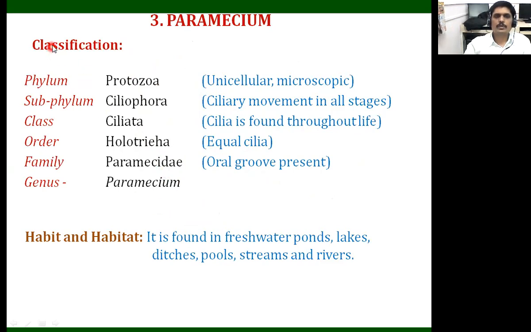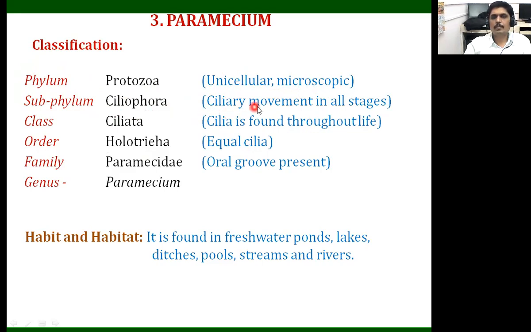When we discuss their classification, meaning the systematic position, here we observe the phylum is Protozoa, because it is unicellular and microscopic. We already discussed the previous two examples, which show these characters, unicellular, microscopic organisms. Subphylum is Ciliophora. Why?